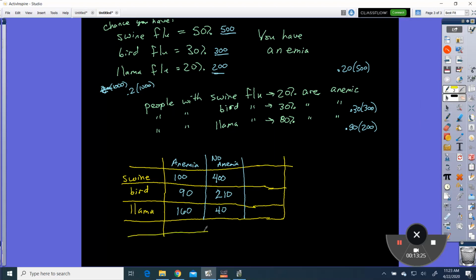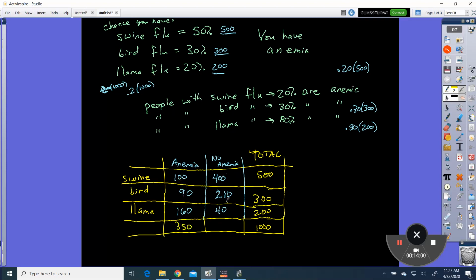Now if I did totals down here, this is going to be 500 because it says swine flu is 50%. This is 300 because that's 30%. And this is 200. So again, I just chose 1,000 because it works out nice to give you an idea of how this actually works. If I add these together, that makes my 1,000. And now if I add these together, 160 plus 90 is 250, plus another 100 is 350.